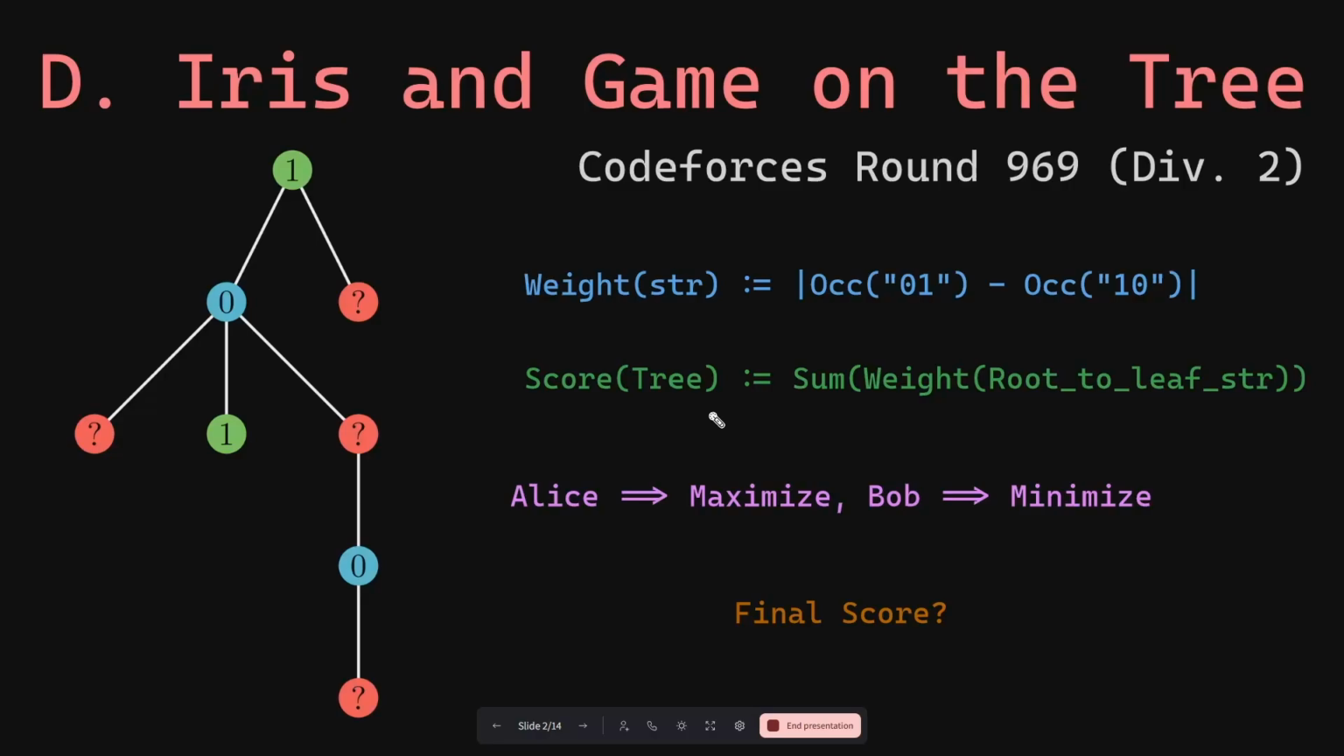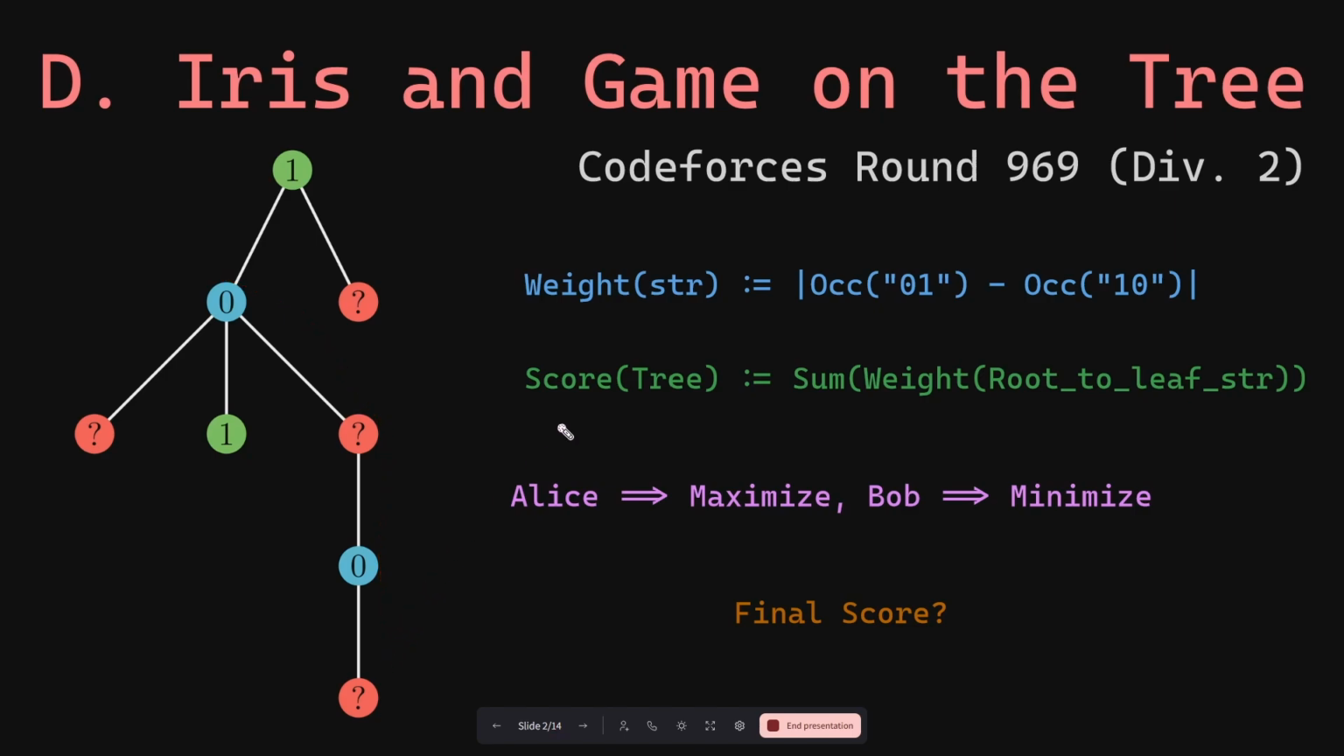Let us define the weight of a binary string as the difference between the number of occurrences of the 0,1 substrings and the number of occurrences of the 1,0 substrings. Consider that you have a tree where each vertex has either 0 or 1 written on it. Then, if you consider any path that starts from the root and goes down till the leaf, you will have